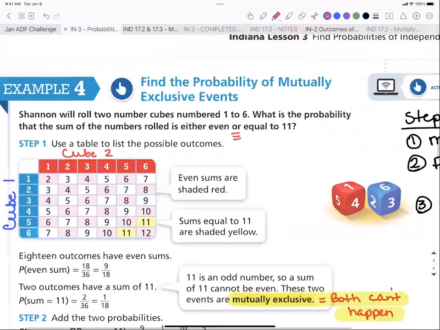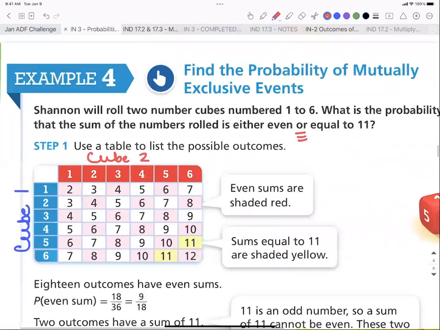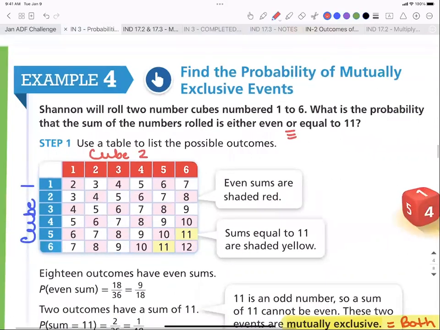Think back to every problem we have done so far in this week. We've done roll a 6 and flip a head. We've done spin a spinner and get a blue and flip a tail, right? We've done draw a blue card and draw a 3 card.